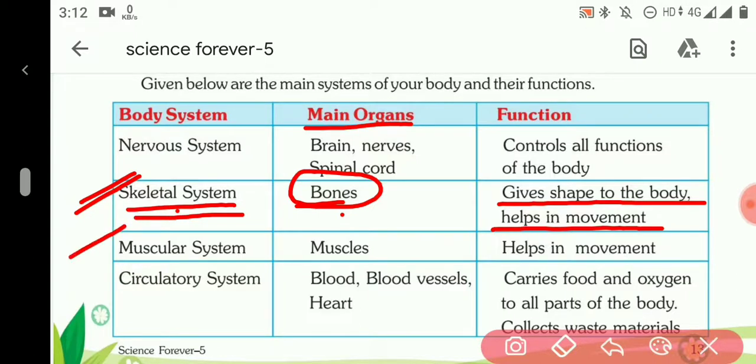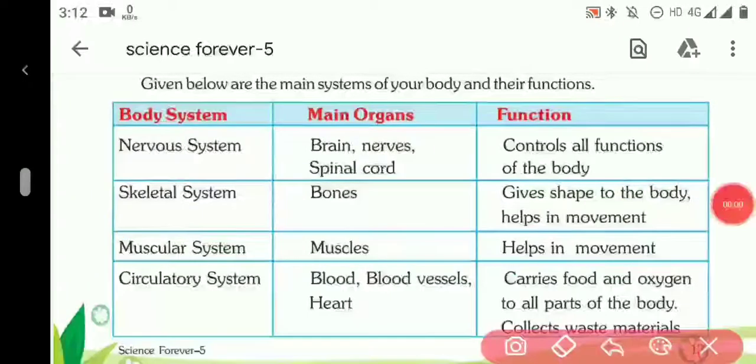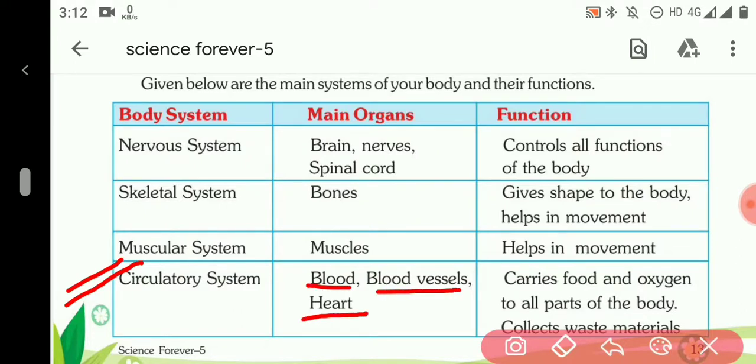The third one is the muscular system. What is the muscular system made up of? It is made up of muscles. And what is the function of the muscular system? It helps in movement of the muscles. The fourth one is the circulatory system, which we have studied in the first chapter. The main organs of the circulatory system are blood vessels and the heart. It carries food and oxygen to all parts of the body, and it also collects waste material.